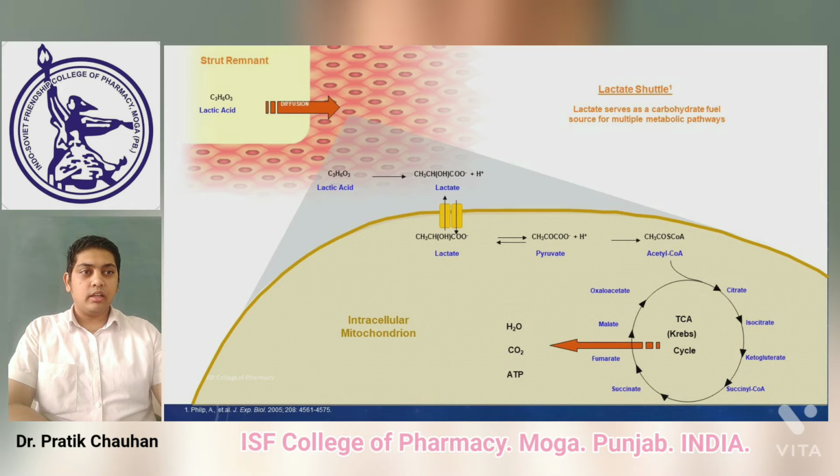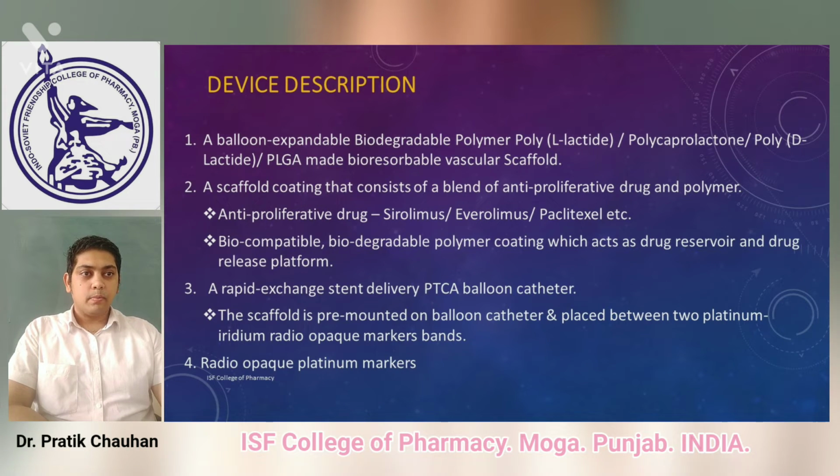So it basically runs on the lactate shuttle, you can say. Lactate serves as a carbohydrate fuel, which is a source for multiple metabolic pathways. So usually the treatment penetrates into the body, and it directly enters the Krebs cycle and releases carbon dioxide, ATP, and water. And this is the basic mechanism for bioresorbable stents.